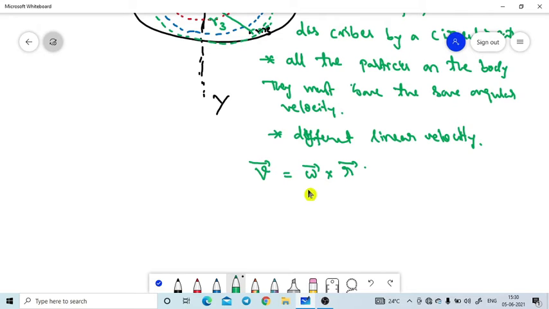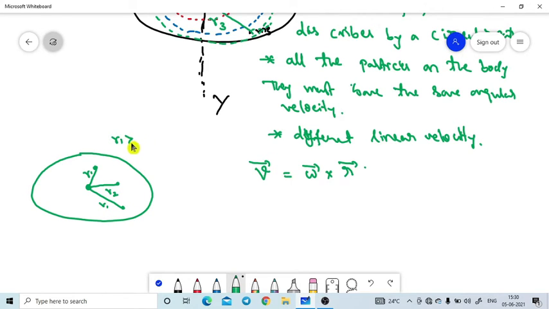Why is the linear velocity different? What differs is the R for the different particles. For particle 1, the R value is small. Now I am taking one more small diagram for your understanding only, because we are not observing the upper diagram. Here is the axis of rotation, and particle 1 has radius R1, a smaller radius of circle. Particle 2 has R2, and particle 3 has R3, so the radii compare as R1, R3 and R2 in the order shown.